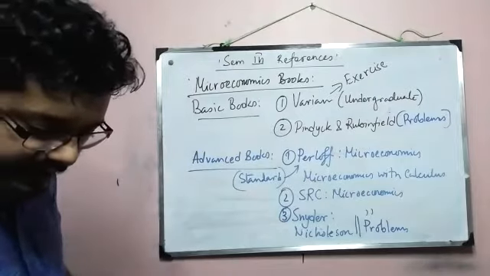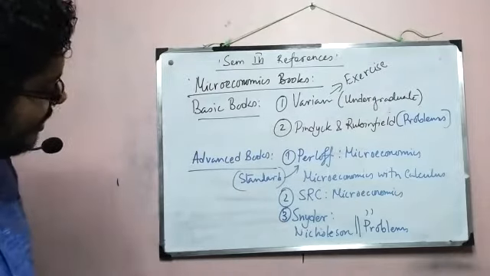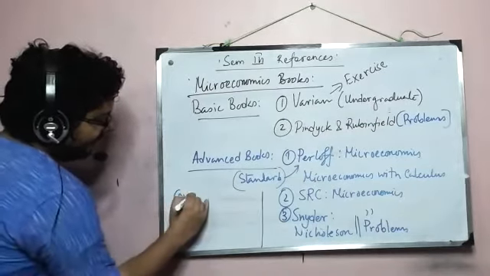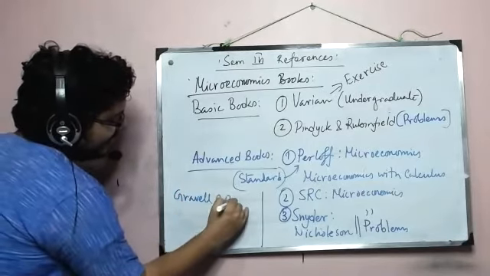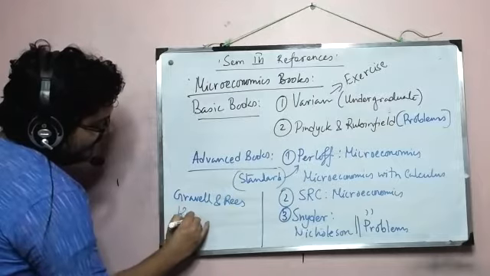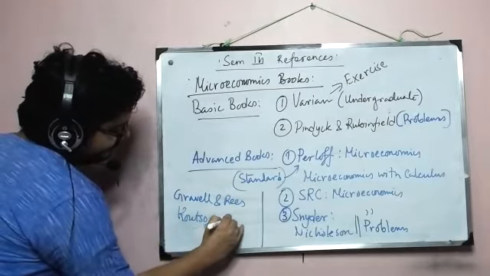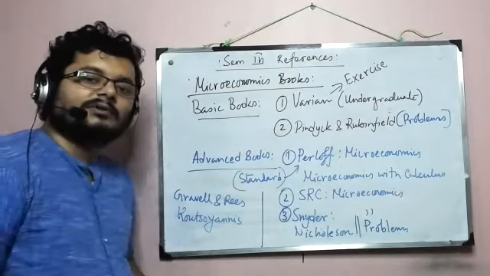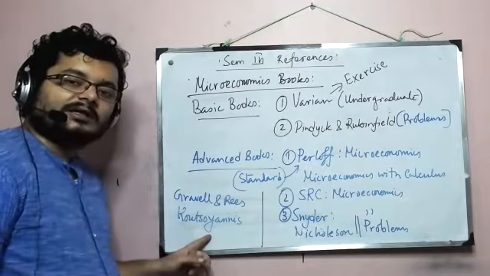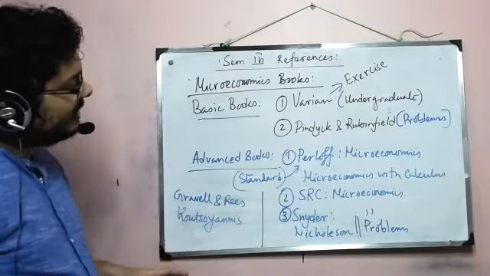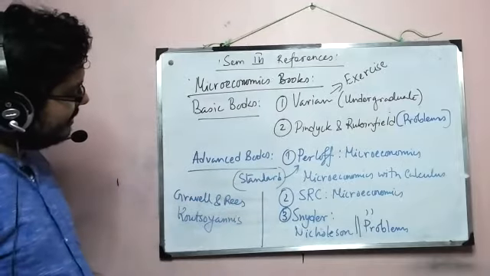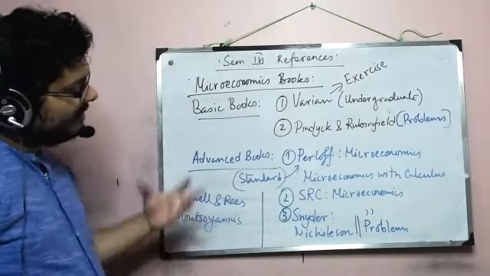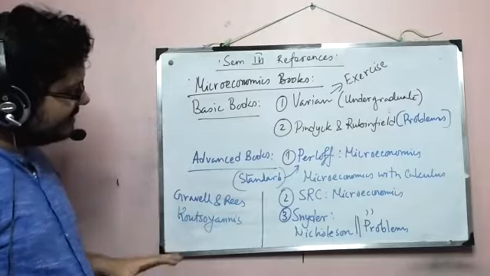And then I mentioned two books which we'll use for specific need: Gravelle and Rees, and Koutsoyiannis. Koutsoyiannis, as I said, we'll be looking at for input markets, and you must know that this combination is also needed in the next sem's micro paper. We'll need all of this.